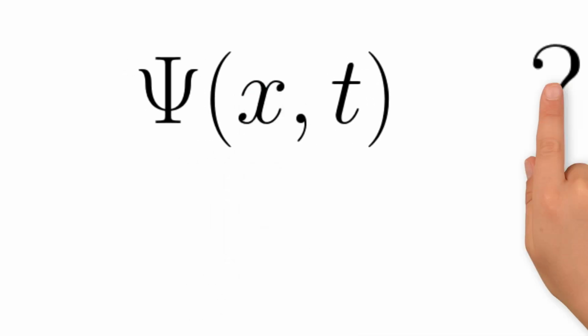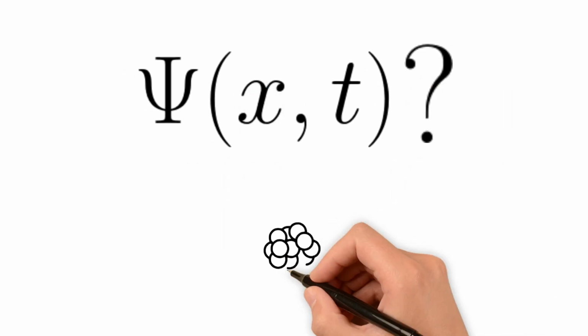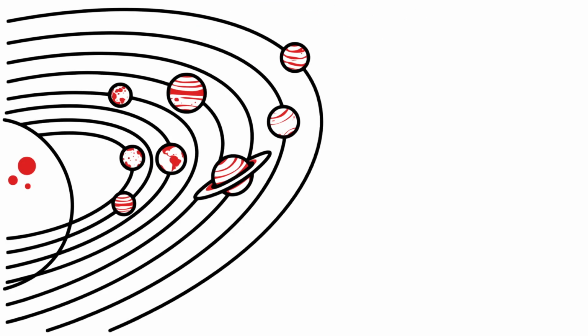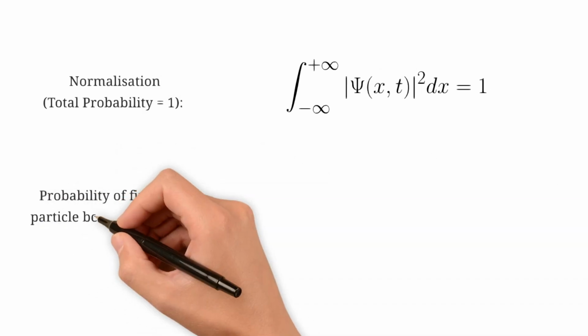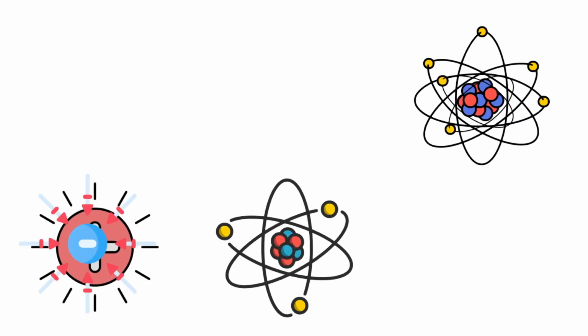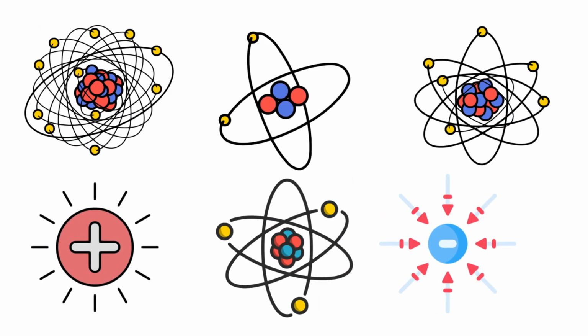I keep mentioning psi, the wave function, but what does it really mean? It is a representation of the particle that we are considering. It has a value at every point in space and time, and once the wave function is normalised, the probability of finding the particle at this point is equal to the square of the wave function at that point. This equation describes every particle but is very difficult to solve.